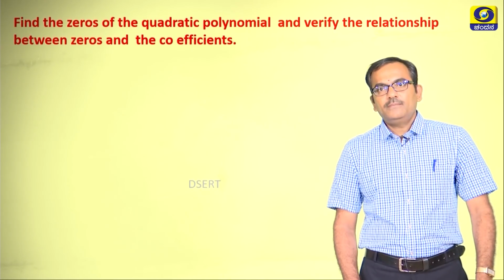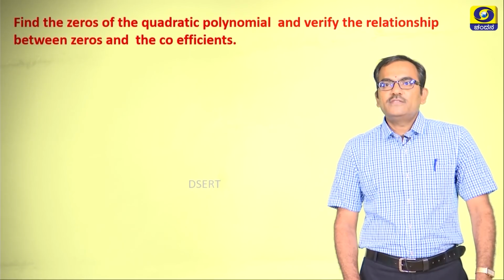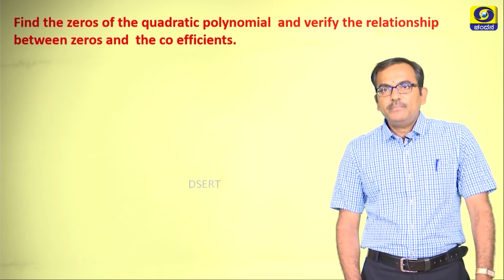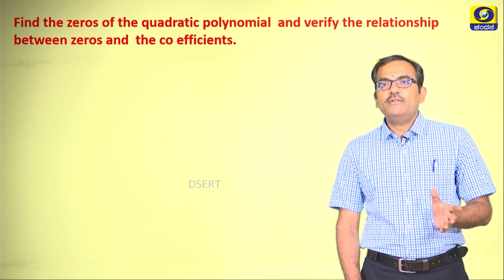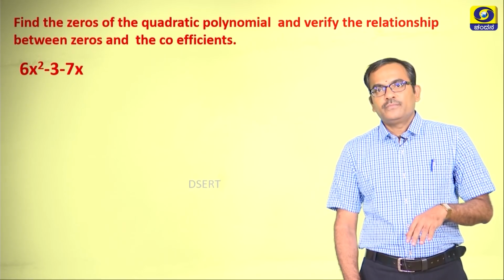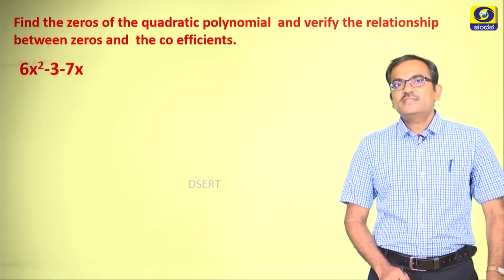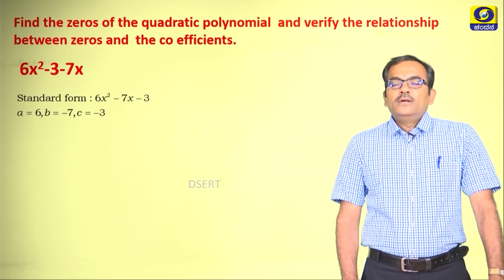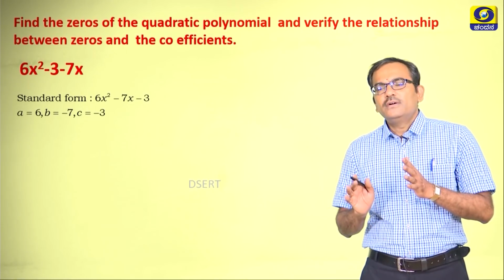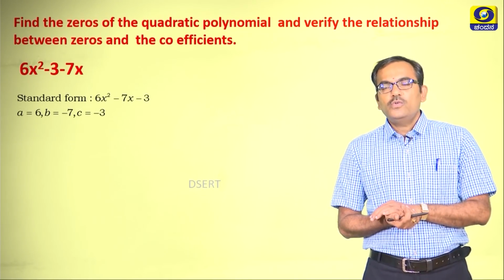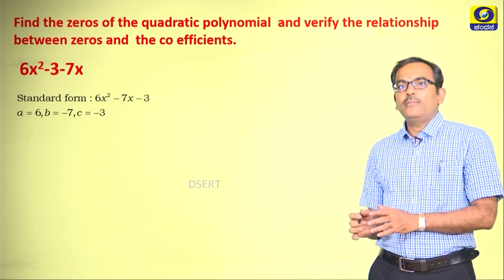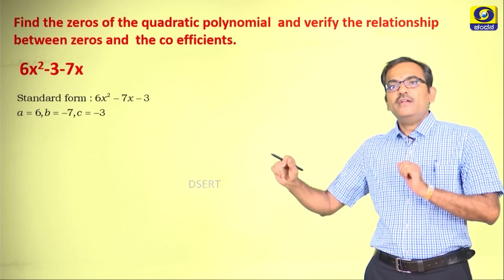Clear? Now, let us take another example wherein we need to find the zeros of the given polynomial and we need to find the relationship whether it holds good with the given formula or not. In this case, we begin with 6x square minus 3 minus 7x. The very first and foremost thing that you need to do when you are given a polynomial is to rearrange the terms of the polynomial so that it appears in the standard form.